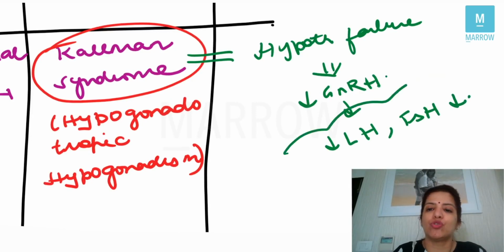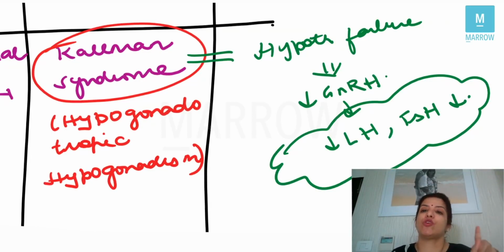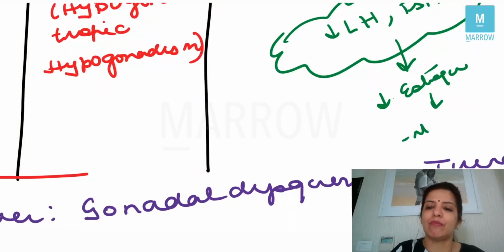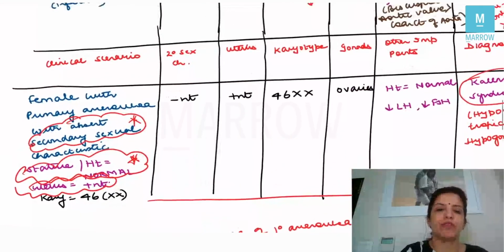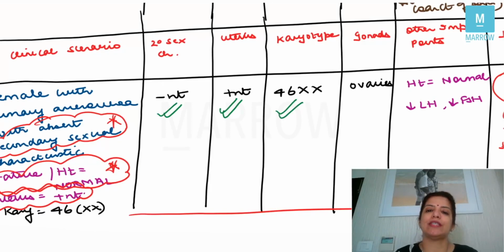So, in Kallmann syndrome, LH and FSH are low, whereas in Turner's syndrome, the levels of LH and FSH were high. And because LH and FSH are low, so obviously the levels of estrogen will also be low, because it is FSH which releases estrogen from the granulosa cells. And if estrogen is low, obviously there will be absent secondary sexual characteristic, right? So with this background, let's fill the table. So the question is telling you that the secondary sexual characteristics are absent, uterus will be present, karyotype is 46XX.